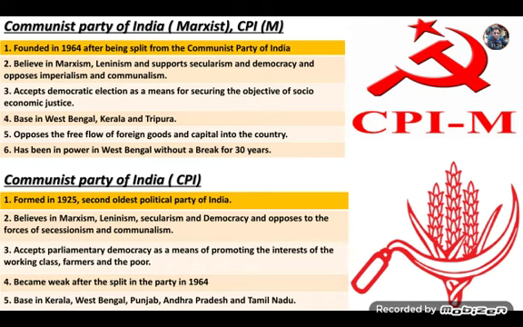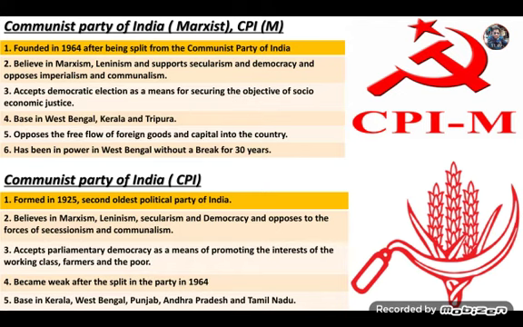Then second, Communist Party of India, CPI, formed in 1925, the second oldest political party of India after Congress. It also believes in Marxism, Leninism, secularism and democracy and opposes the forces of secessionism and communalism. It did not want the disintegration of the country. It opposes disintegrative forces. It accepts parliamentary democracy as a means of promoting the interest of the working class, farmers and poor.